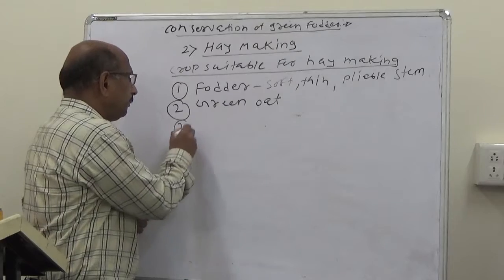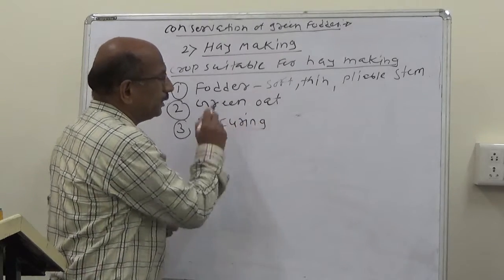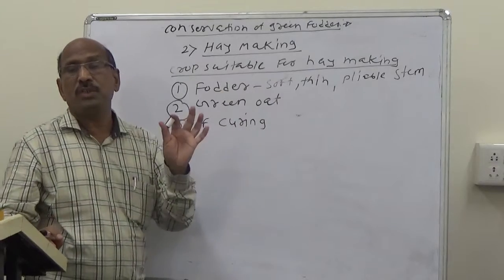Next is curing. Curing means the removal of the moisture content.